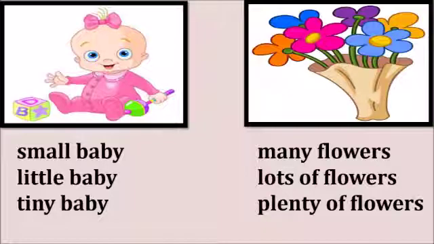Let us understand these synonyms with more examples. Look at the picture of this baby. How can you describe it? Small baby, little baby, or tiny baby? Here the meanings of small, little and tiny are the same. So the words are different but the meaning is the same. In the same way, let us look at the example of this flower. We can describe these as many flowers, lots of flowers, plenty of flowers. So all these are giving us the same meaning, but the words are different.